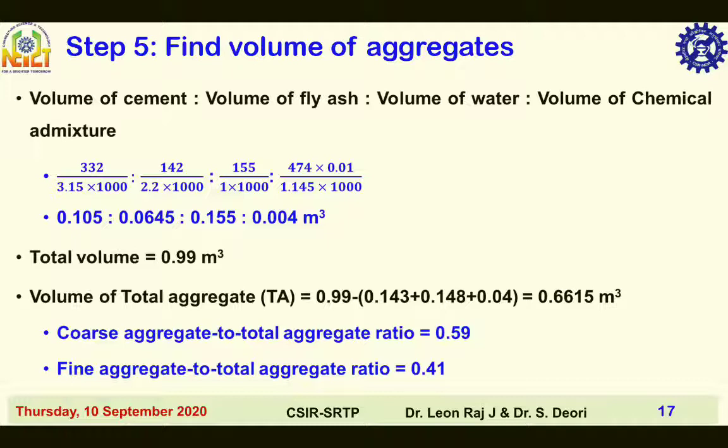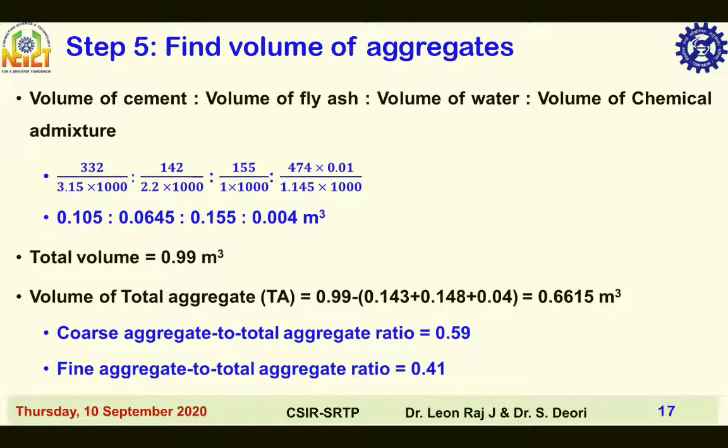Step 5, find volume of aggregates, volume of cement, volume of fly ash, volume of water, volume of chemical admixture are given here. 332 divided by 3.15 into 1000, 142 divided by 2.2, specific gravity of fly ash, into 1000, 155 divided by 1 into 1000, 1 is specific gravity of water, 474 into 0.01 divided by 1.145 into 1000, that is the volume of chemical admixture. You get values like this.